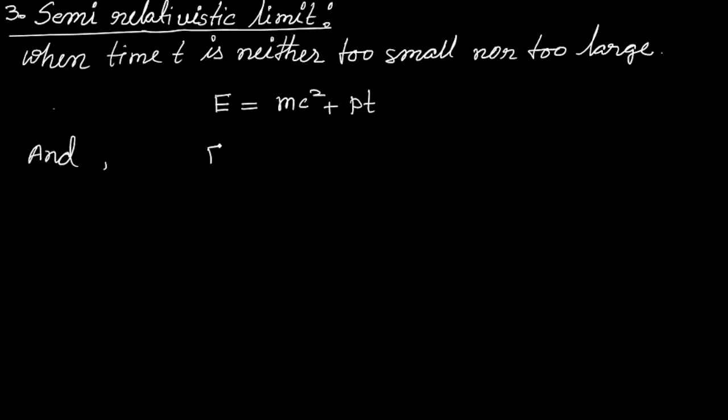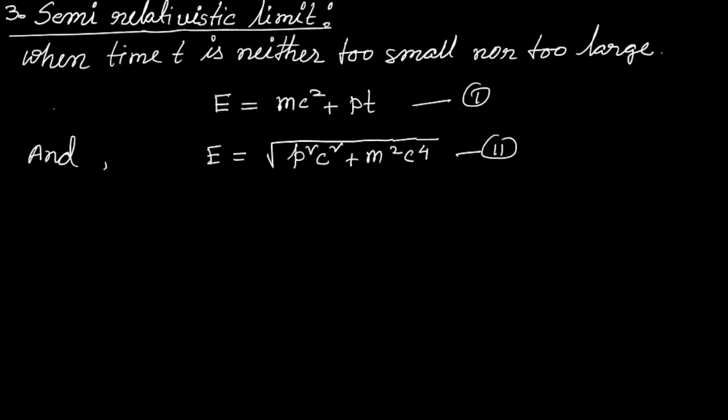Also we can write E in terms of momentum: E is equal to under root of p square c square plus m naught square c to the power 4. Again m naught in this case is actually m, so we'll write m square c to the power 4. This is equation number 1, this is equation number 2. From these equations we can calculate the momentum of the particle.